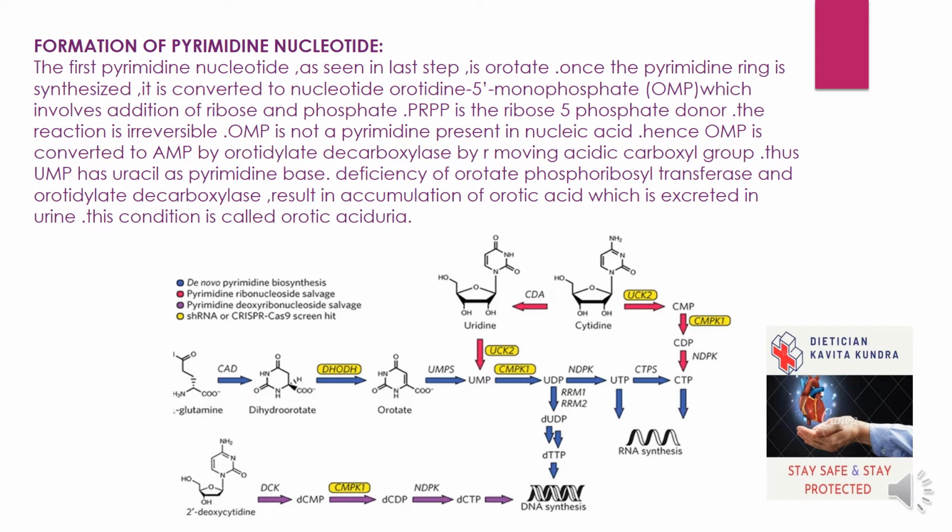Thus, UMP has uracil as the pyrimidine base. Deficiency of orotate phosphoribosyl transferase and orotidylate decarboxylase results in the accumulation of orotic acid, which is excreted in the urine. This condition is called orotic aciduria.